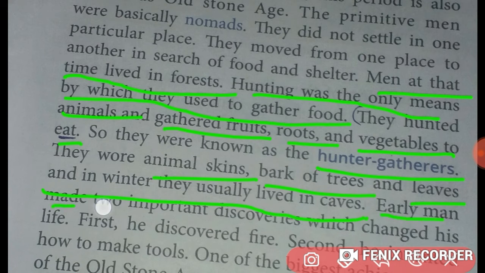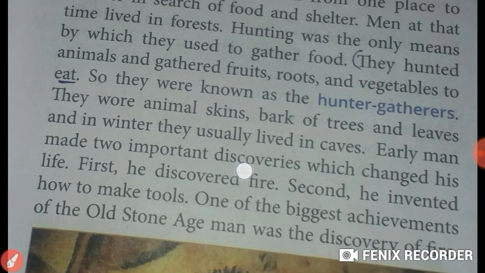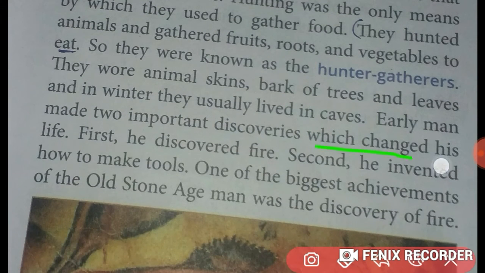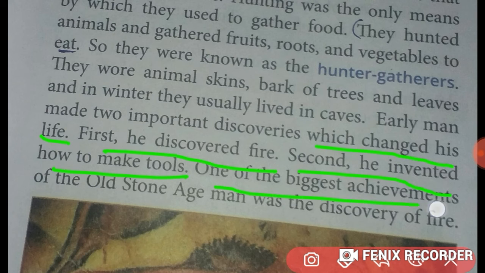Early man made two important discoveries which changed his life. First he discovered fire, then second he invented how to make tools. One of the biggest achievements of the Old Stone Age man was the discovery of fire.